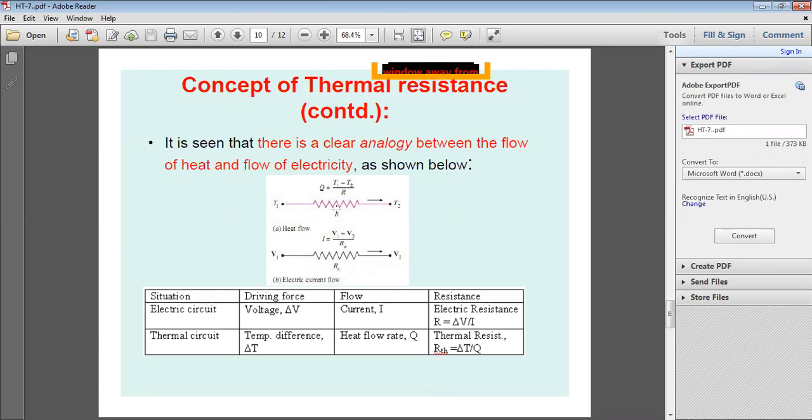And what is thermal resistance R? How do you calculate thermal resistance? R is equal to delta T, that is T1 minus T2, divided by Q. From this relation, Q is equal to T1 minus T2 divided by R. That's why thermal resistance R_TH can be calculated as T1 minus T2, delta T, divided by Q, the heat flow rate. So there is an analogy between electrical and thermal systems.